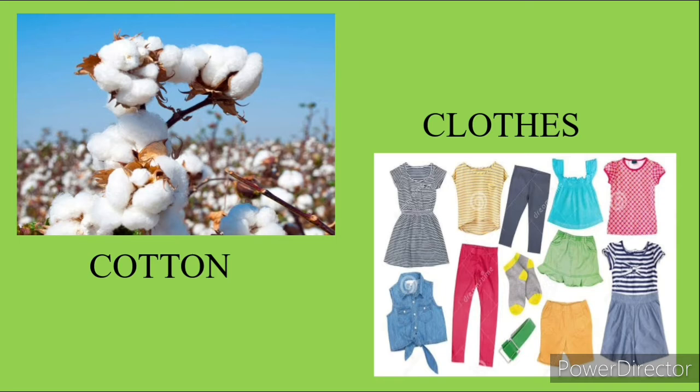Cotton is processed into the clothes that we wear. The raw material is cotton, and the finished product is clothes.